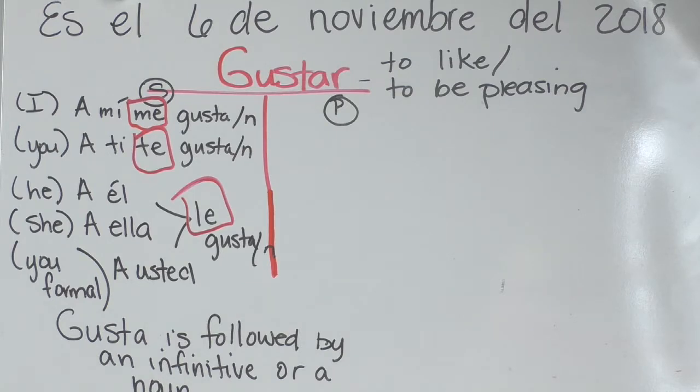Remember to box your pronouns, me, te, le. If I were to ask you on your test, what are the pronouns for gustar? The singular pronouns, you know automatically they would be me, te, and le, always in this order.